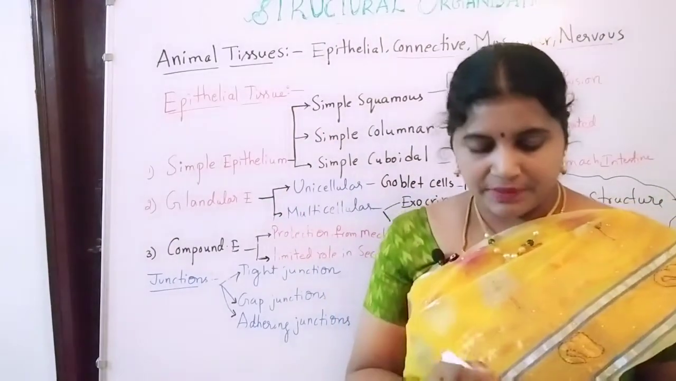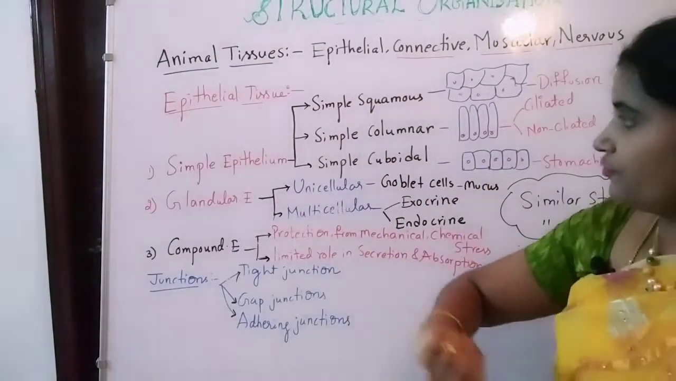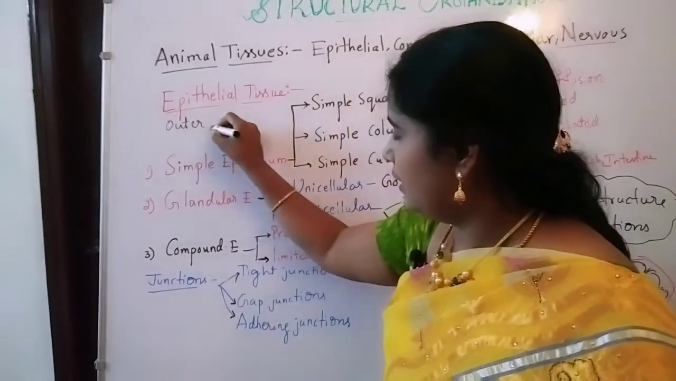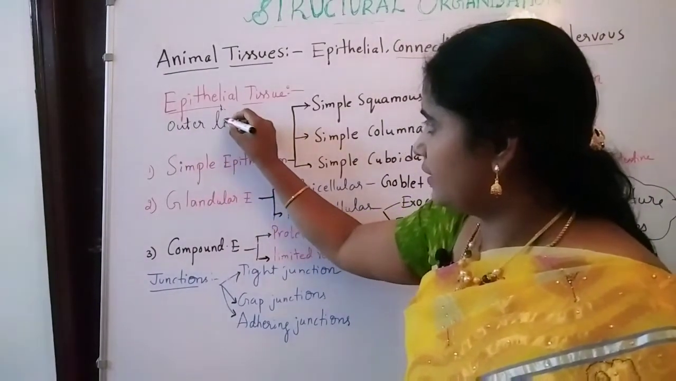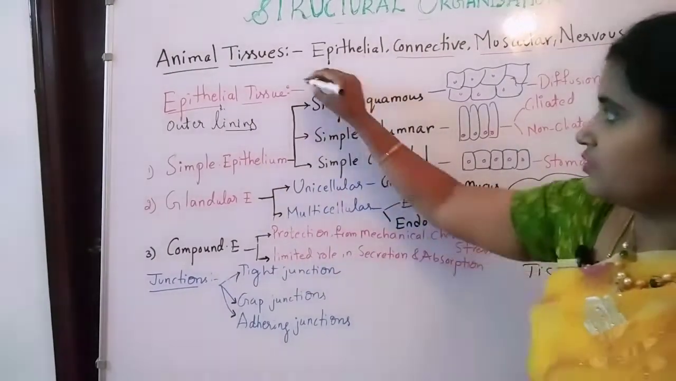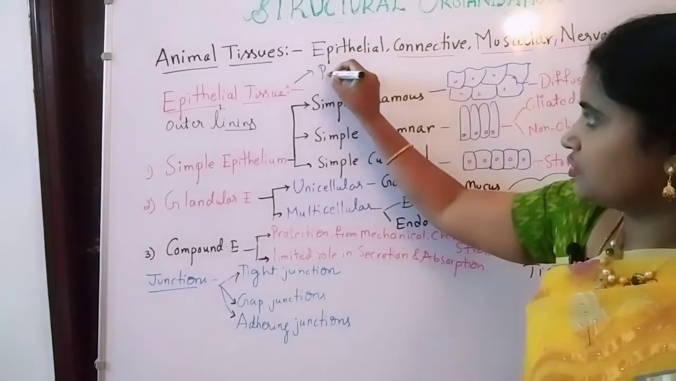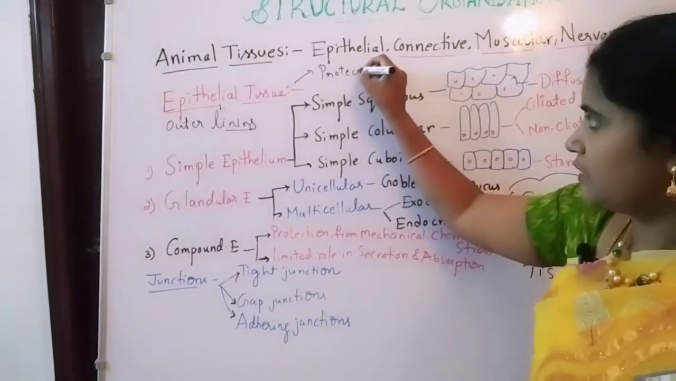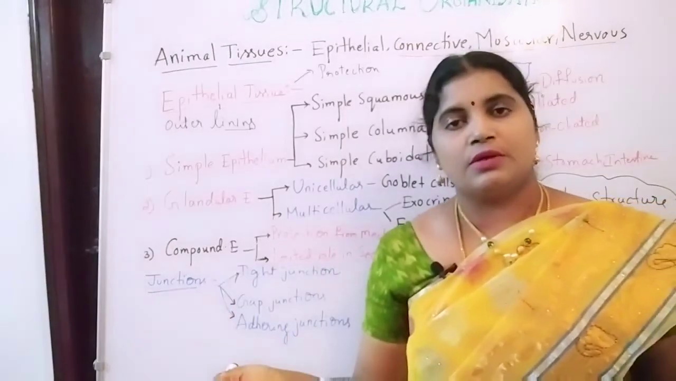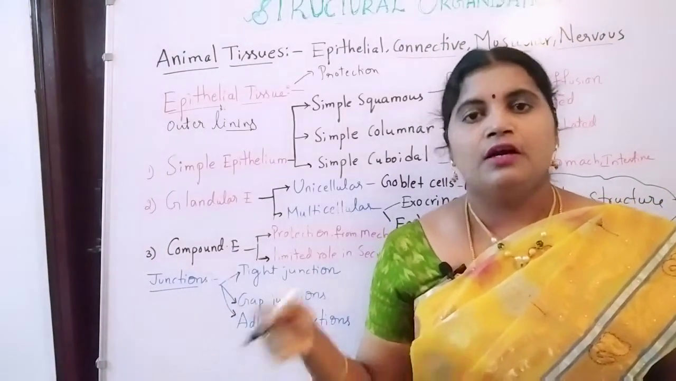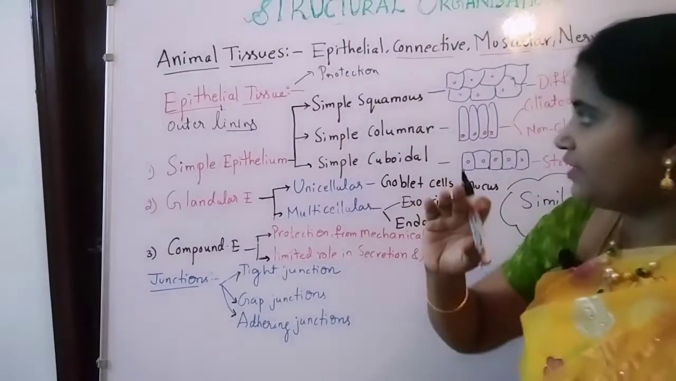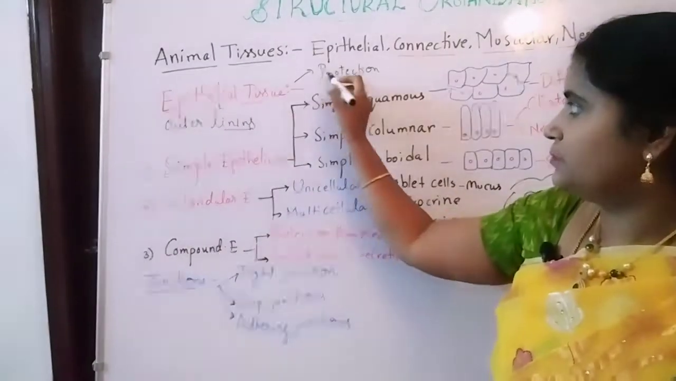Epi, what is the meaning of epi here? Epi means outer, thelia means lining, so outer lining tissues, whose main function is protection. After that, some epithelial tissues are modified for secretion and absorption purposes. But the main function of epithelial tissue is protection.